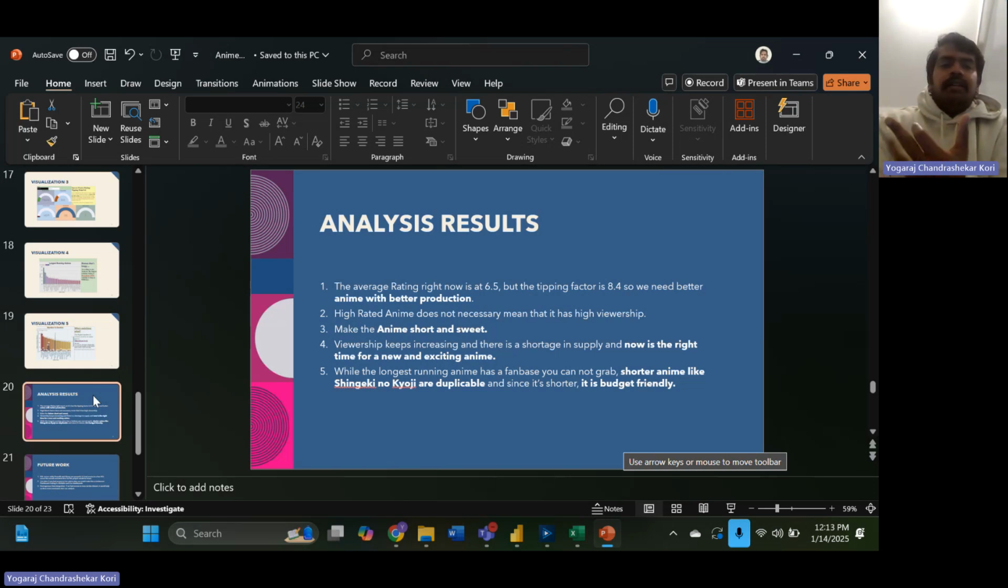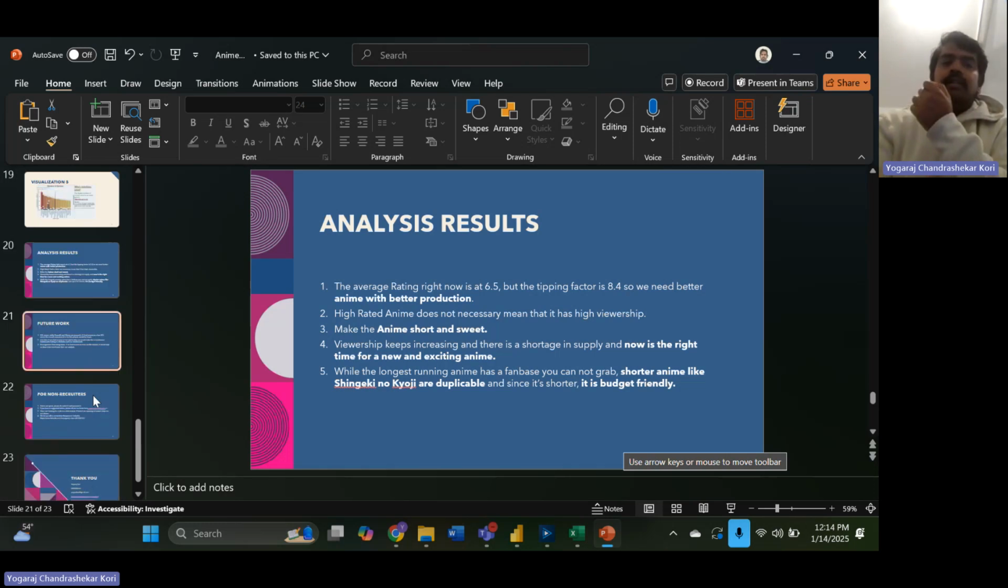And now is the right time for you to be investing in animes, or creating animes of your own. The successes of shorter animes like Shinjuku no Kyoji are duplicable, and you need to create a shorter anime. Because it's shorter, it's also budget friendly for your business, so you can have a shorter anime which implements your business interest very closely.